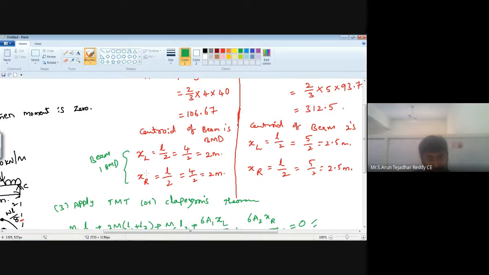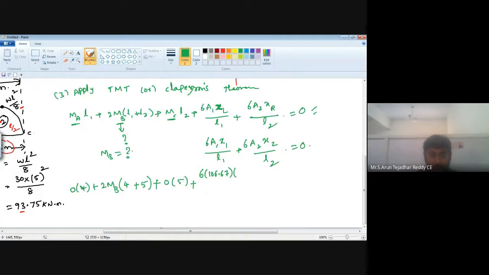When we are calculating for beam 1, always prefer the left side. That's why here we have XL, meaning the left side center of gravity.